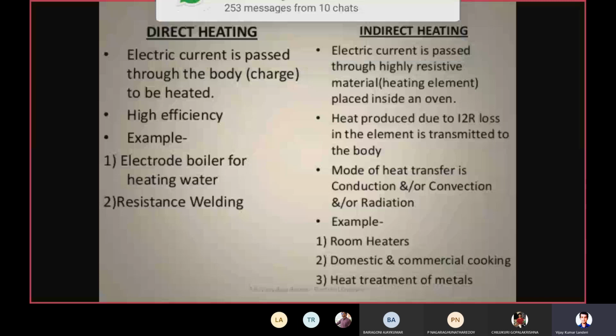So now similarly indirect heating. Now coming to the indirect heating. Here electric current is passed through the high resistive materials placed inside an oven.